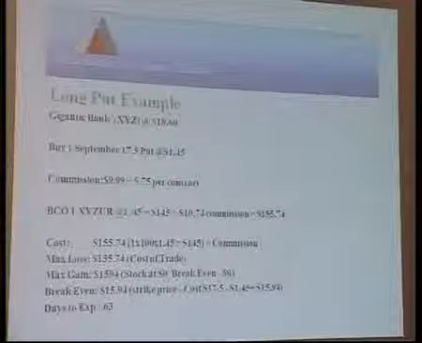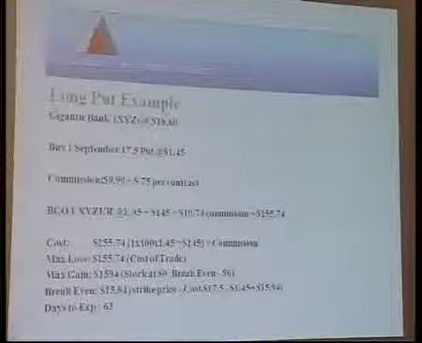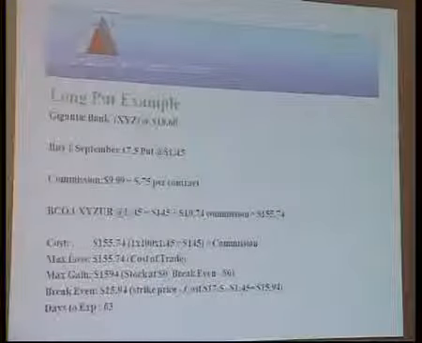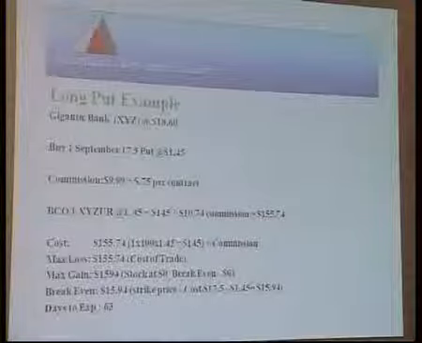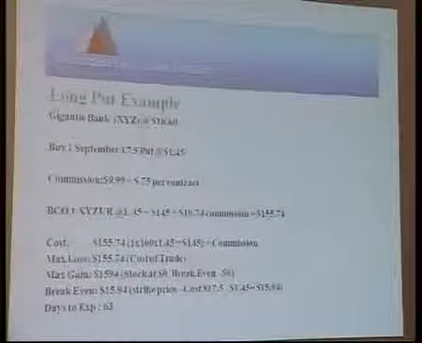So similarly, a put option, you buy a Gigantic Bank, 18.6 is the current price, you buy a put option with a strike of 17.5 at the cost of 1.45. Are we in the money or out of the money?